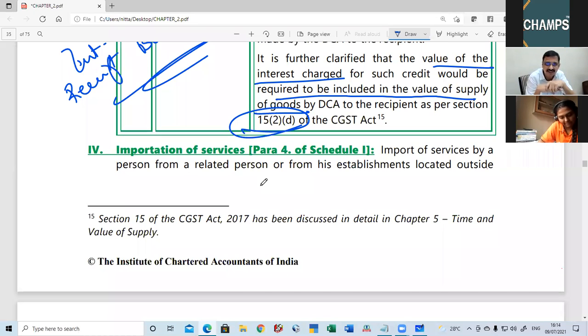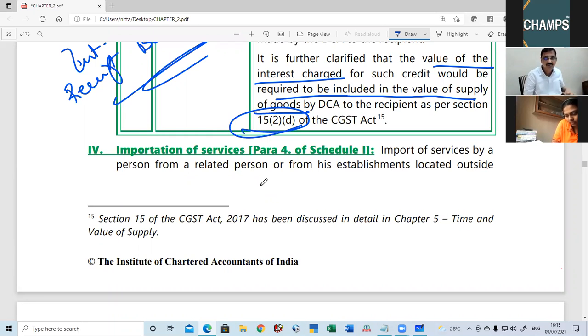What about para number 3? Para number 3 is with regard to principal and agent. So when will the activity be treated as supply? If the activity is between principal and agent, even if there is no consideration, para number 3 is applicable. However, para number 3 is applicable to only goods. It is not applicable to service.